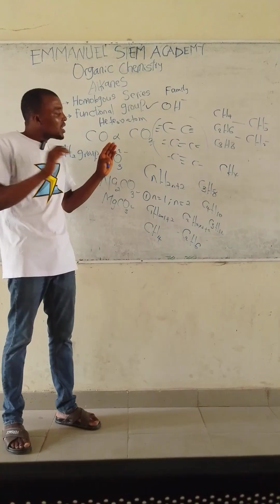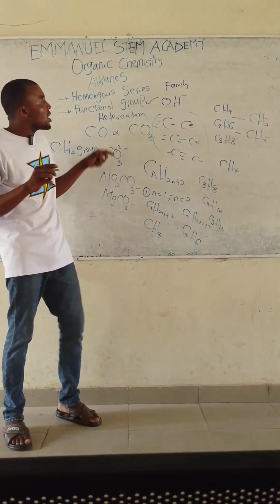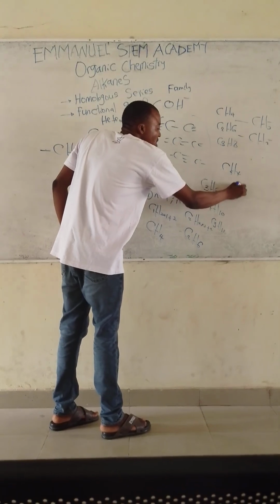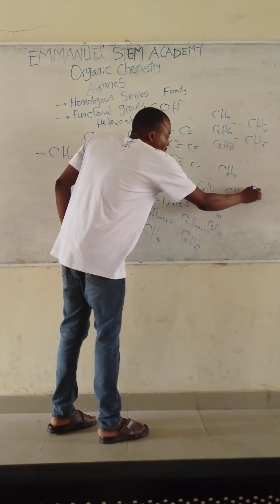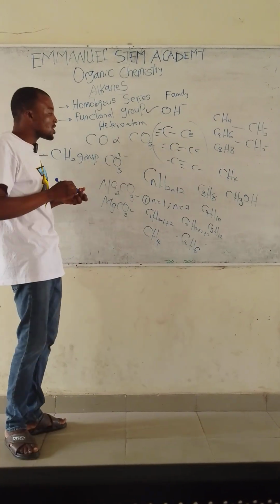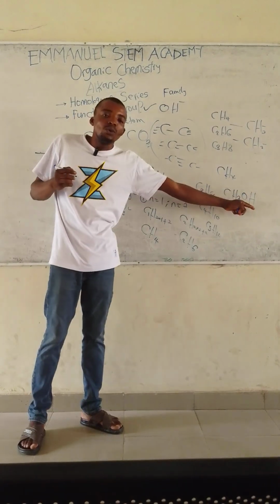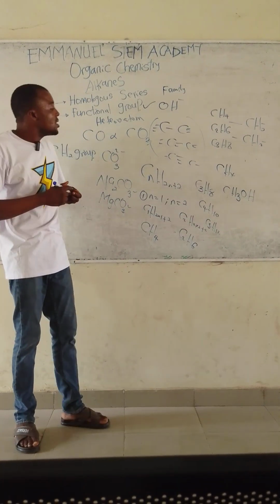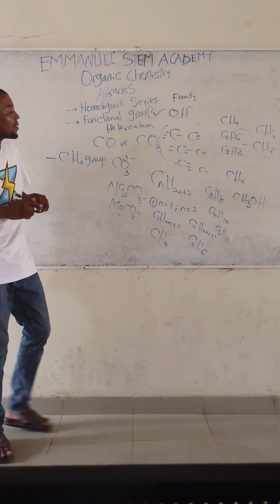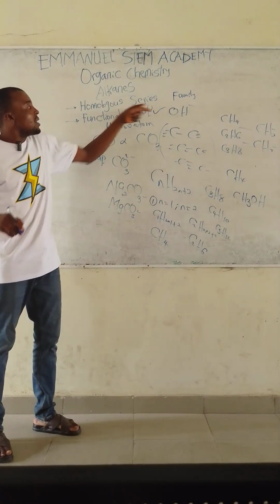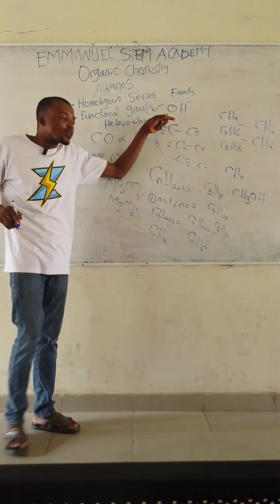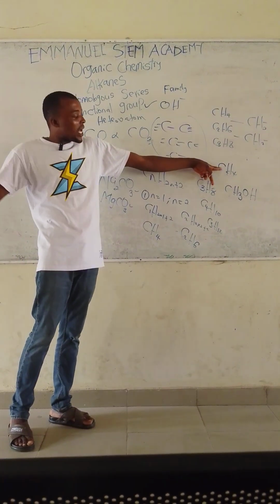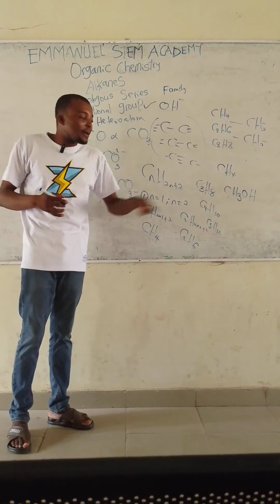Methane does not mix with water. But when attached to the hydroxyl group, it becomes CH3OH, as I explained in our last class, and this is called methanol. Methanol is soluble in water. So you can see that the hydroxyl group has been able to change the chemical property of methane from being virtually insoluble in water to being soluble in water in the form of methanol.